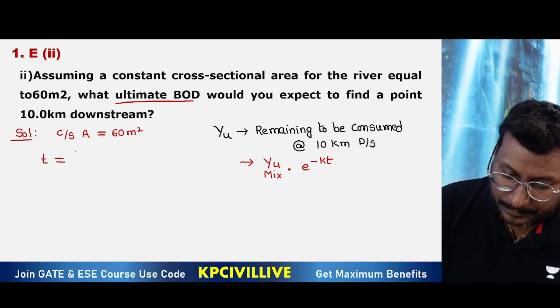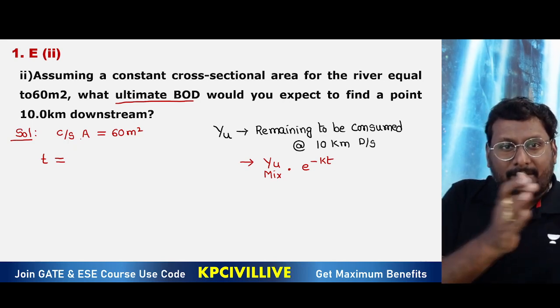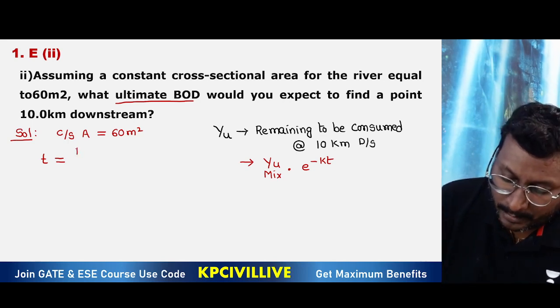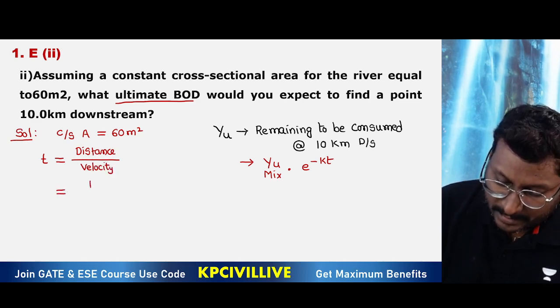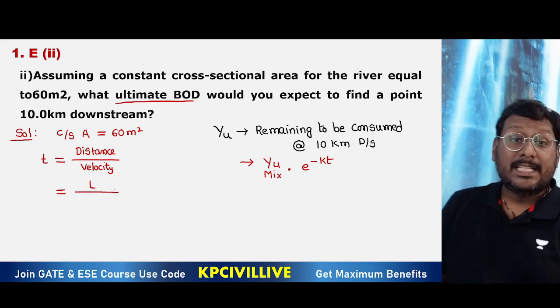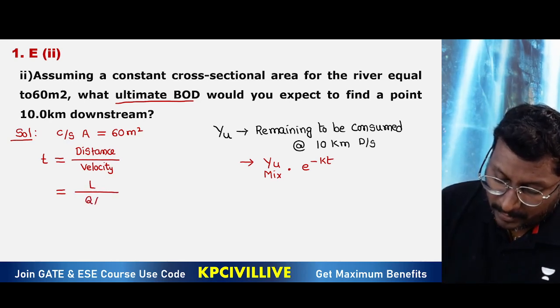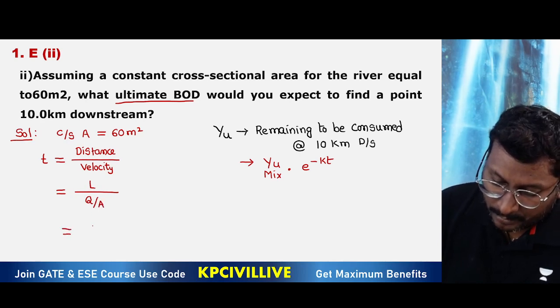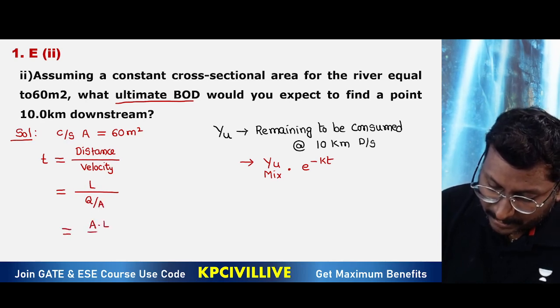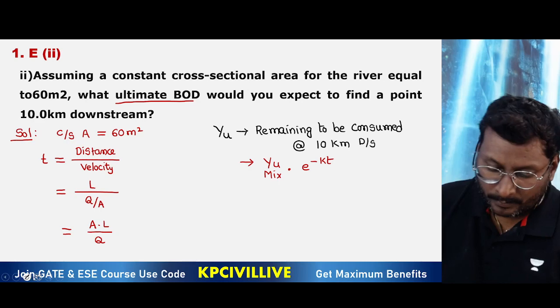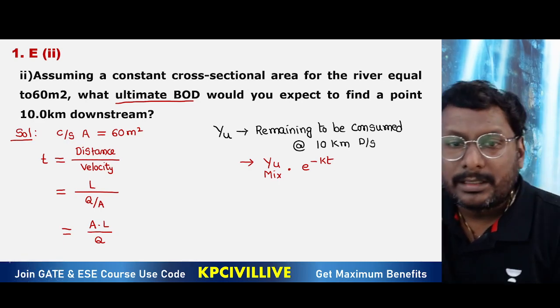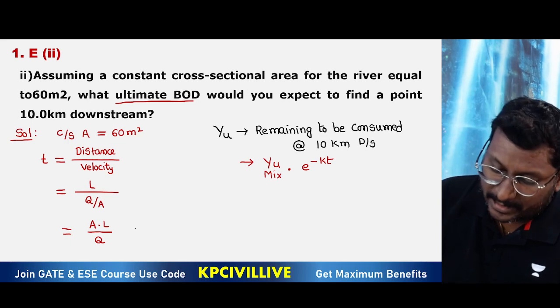Time is equal to what we can take. It is traveling a distance of 10 kilometer. With what velocity can it travel? Time is equal to distance by velocity, the general formula. So distance is the length of travel. Velocity is discharge of flow by cross section area. So we can take cross section area into length by discharge. Time we can derive now. Time is equal to cross section area into length by discharge.